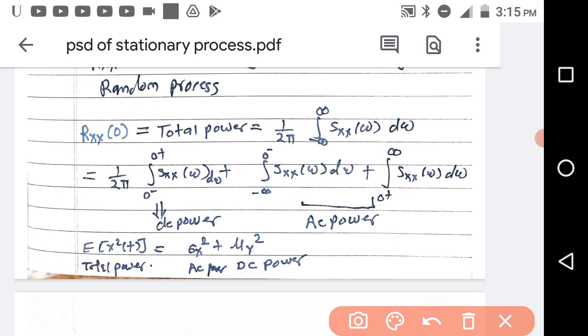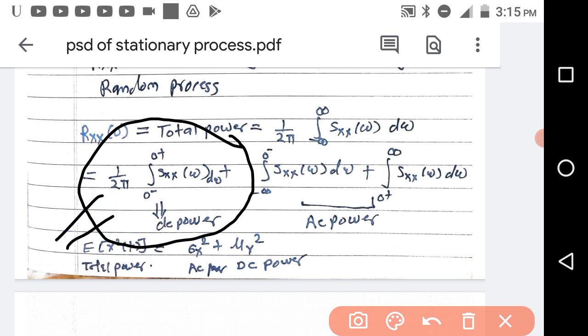Another important point is that in this short duration there should be some impulse present, then only we will get this value as some non-zero value. So DC power is non-zero only when there is an impulse present in the PSD graph.